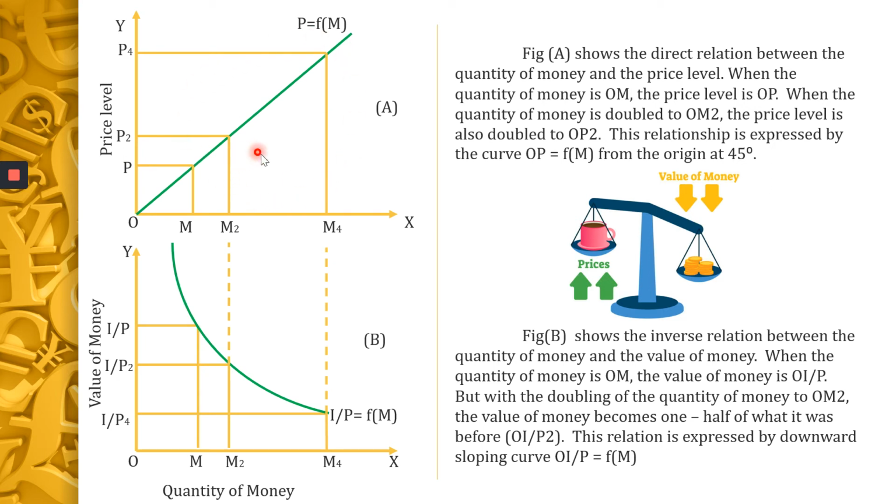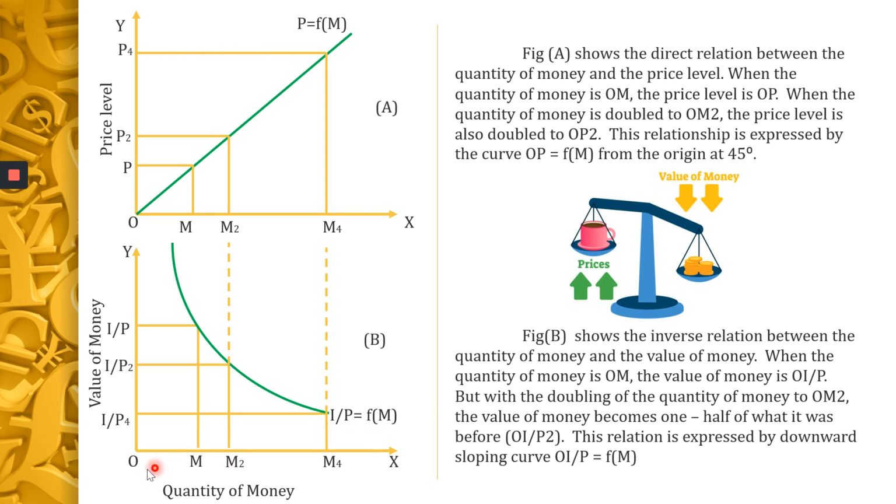This is the explanation for figure A. Now let us go on to figure B. In figure B, on the x-axis you have the quantity of money, and on the y-axis you have the value of money. The x-axis is the quantity of money and the vertical axis shows the value of money. So this figure shows the inverse relationship between the quantity of money and the value of money. That's why the curve is downward sloping.